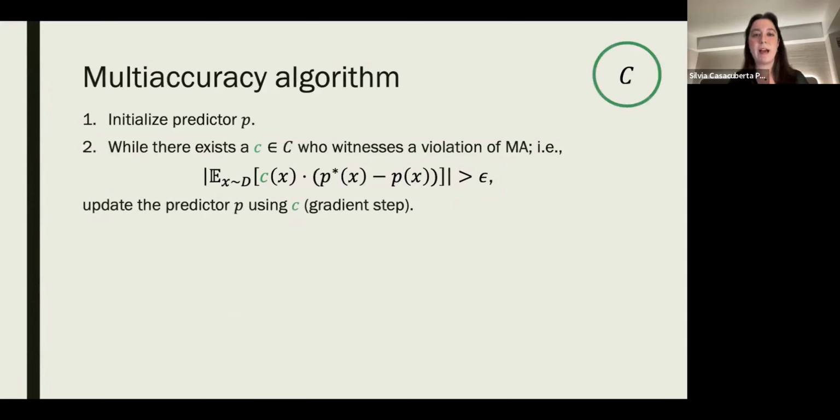We'll briefly review how the multi-accuracy algorithm works. Essentially, we initialize a predictor P, and then we start the following iterative procedure. While there is a c in C that witnesses a violation of this multi-accuracy condition, we update the predictor P using this c. And you can think of this as a gradient step.